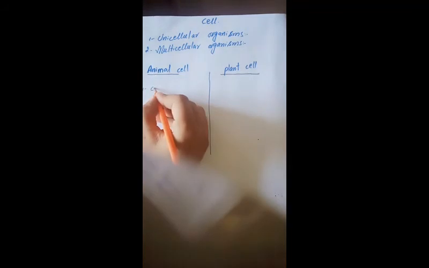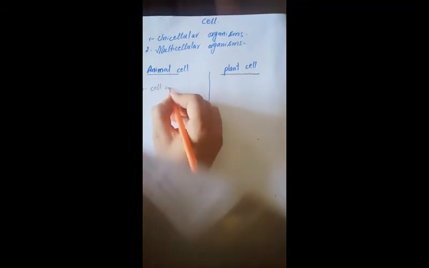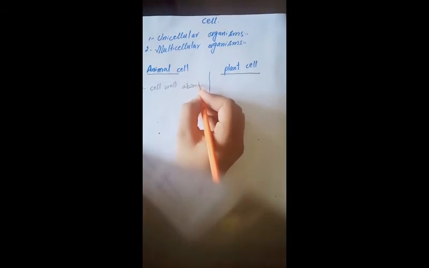One difference I have told you in the start of my lecture. Number 1, cell wall. Cell wall is absent in animal cell. In plant cell, cell wall is present. Where is cell wall? Cell wall is the outermost boundary of a plant cell. Look, like this is a typical plant cell. Cell wall is the outermost boundary of the plant cell.